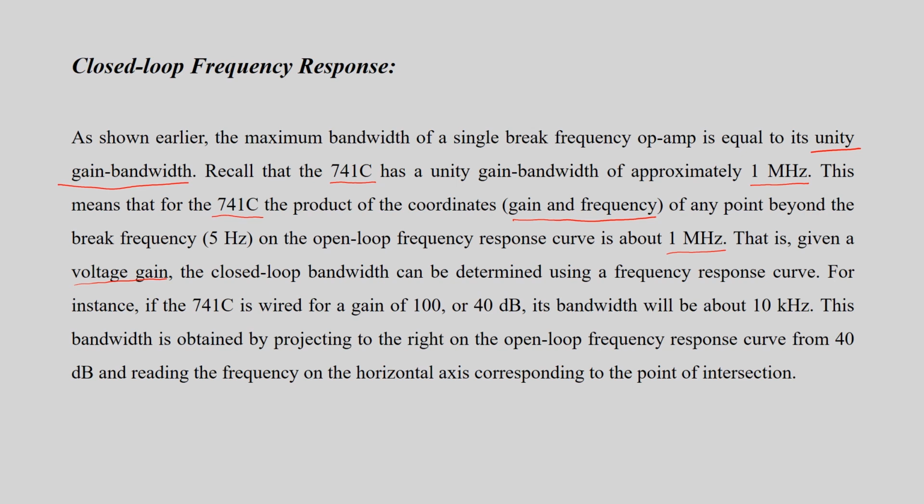For 741C, if it is wired for a gain of 100 or 40 dB, its bandwidth will be 10 kilohertz. This bandwidth is obtained by projecting to the right on the open loop frequency curve from 40 dB and reading the frequency on the horizontal axis corresponding to the point of intersection with the curve.